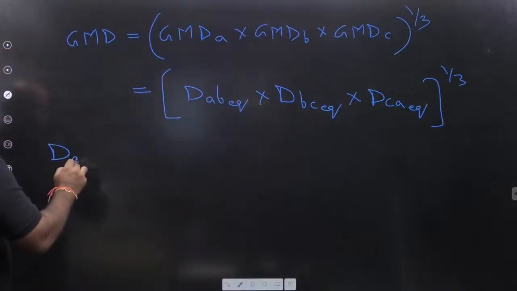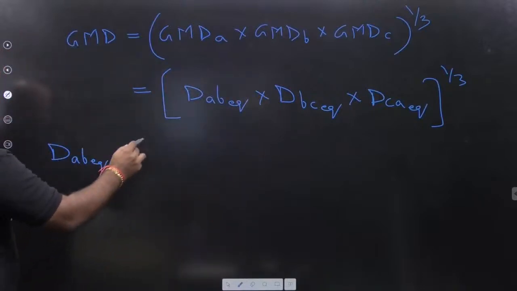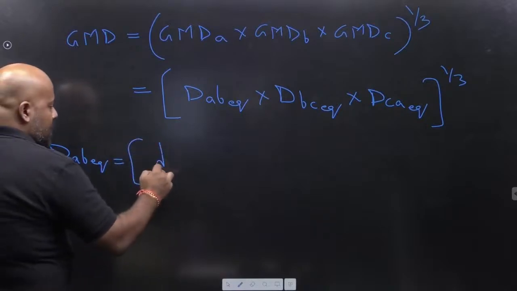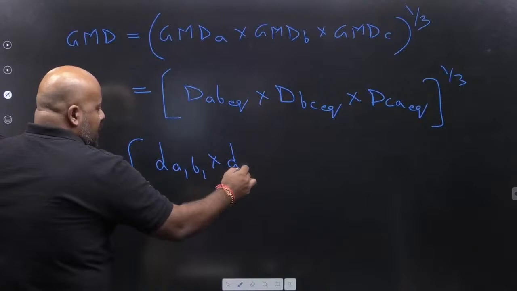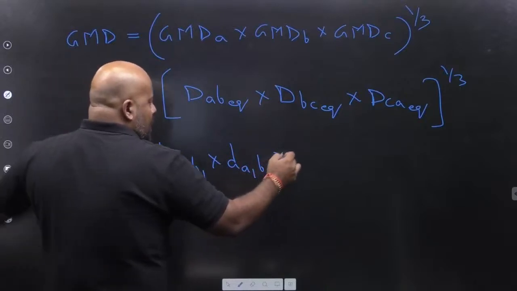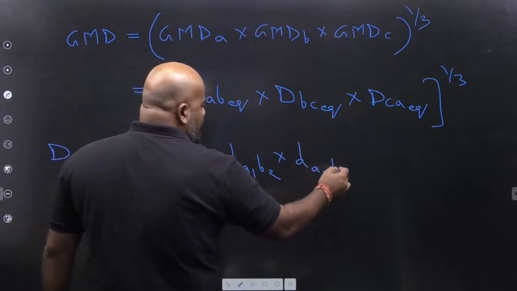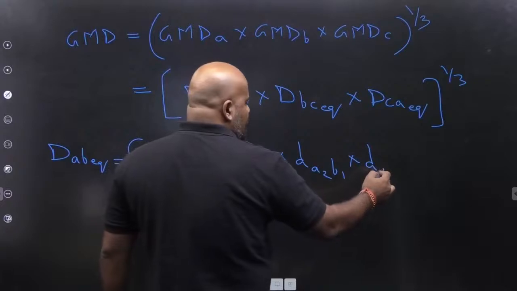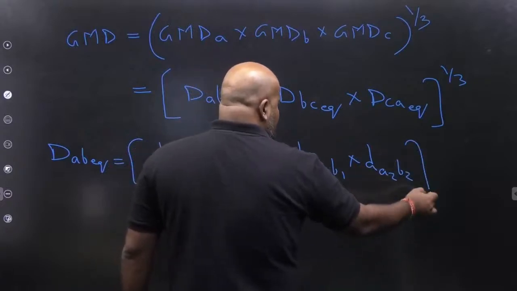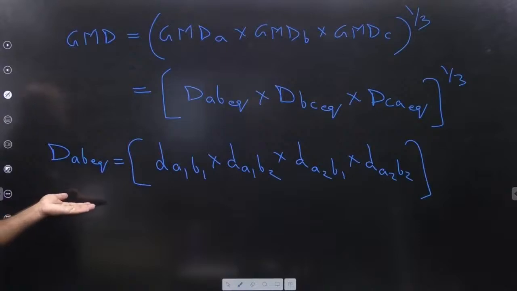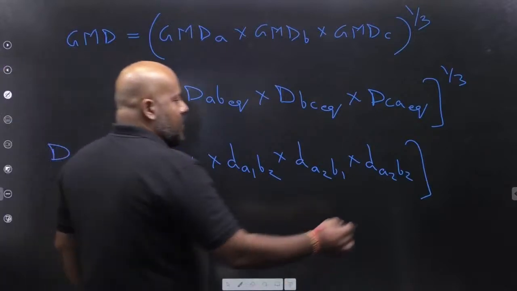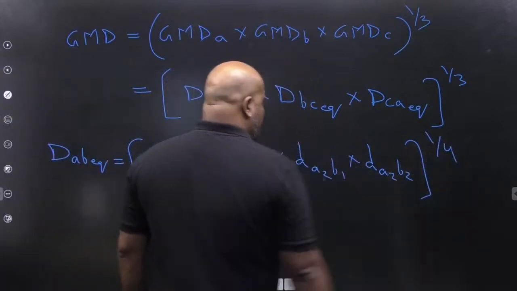How are we writing DAB equivalent? Listen here. Each and every distance: distance between A1, B1, distance between A1, B2, distance between A2, B1, distance between A2, B2. How many distances? 1, 2, 3, 4. DAB is just a distance. So power is 1 by 4.